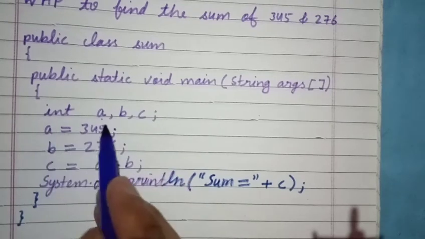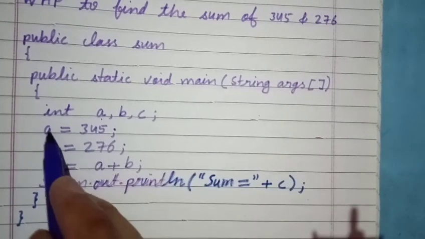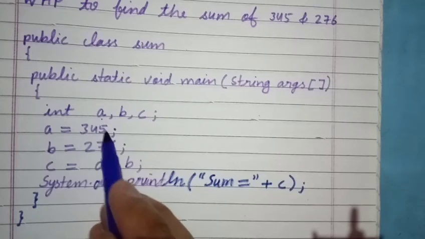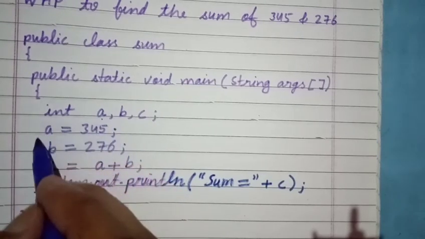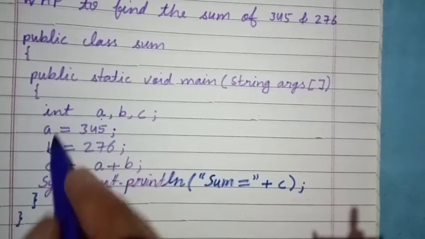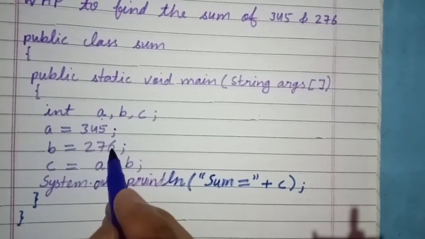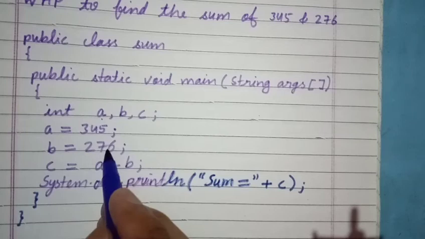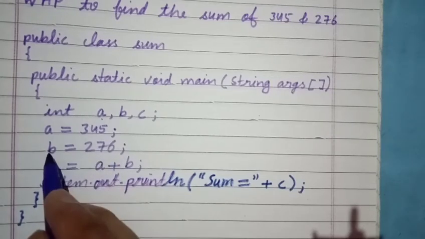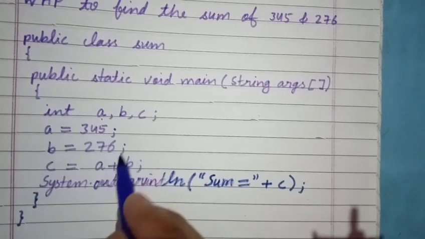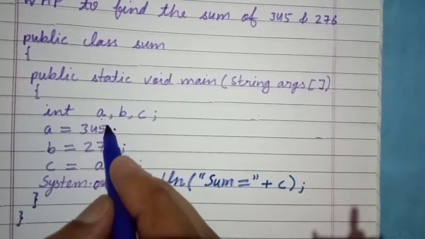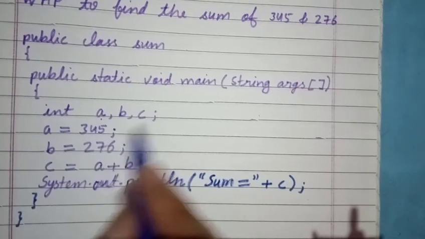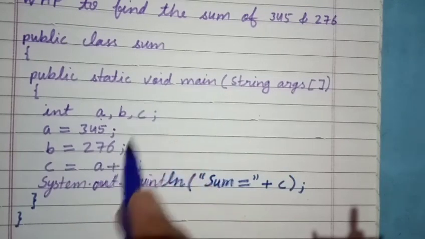Now the first number we want to store in a, so write down a is equal to 345, and then put semicolon. So this is the assignment statement. b is equal to 276. Here 276 we have stored in the variable b. So this is also an assignment statement. So here we are inputting the values using the assignment. That's why this method is called the assignment method.